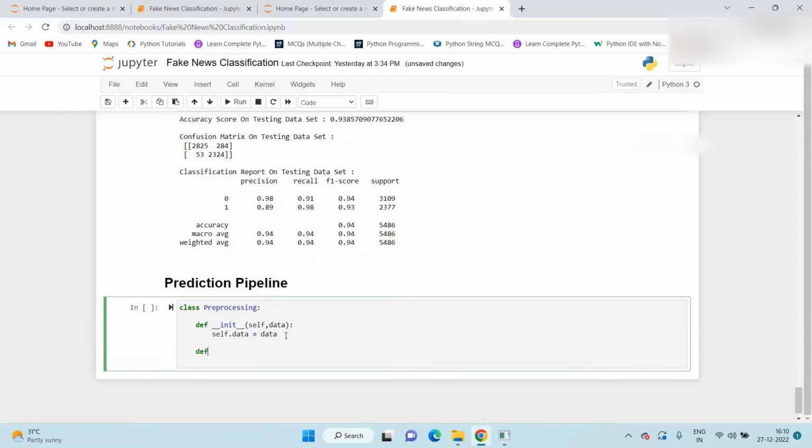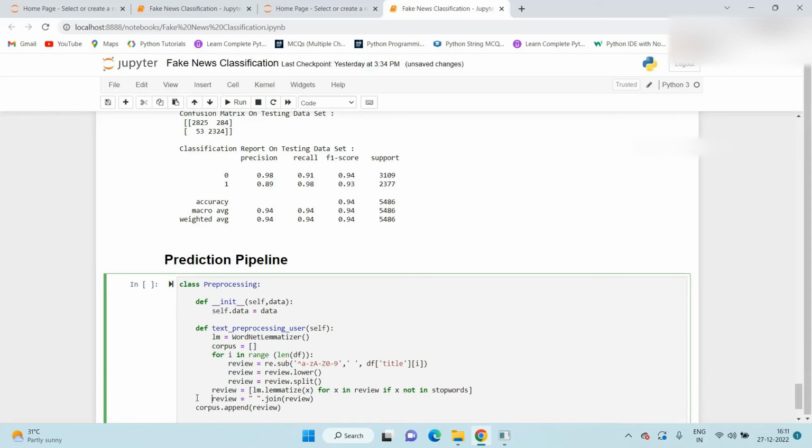Now we create here text pre-processing underscore users. I mention users here because we received this data from the user, and here we mention the self keyword.